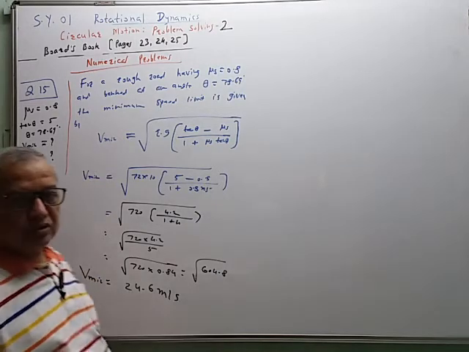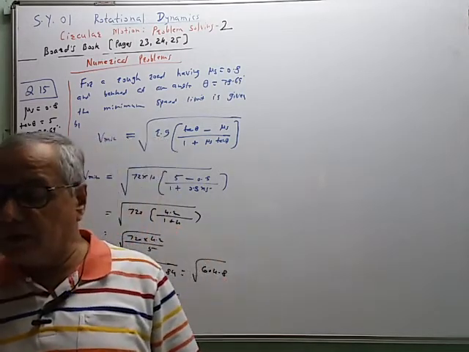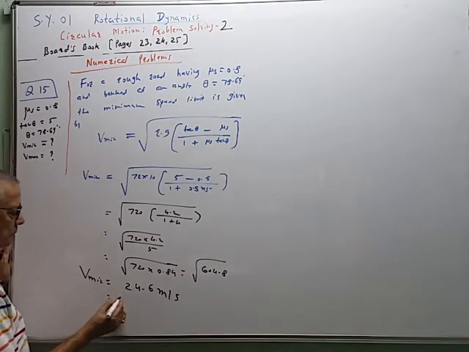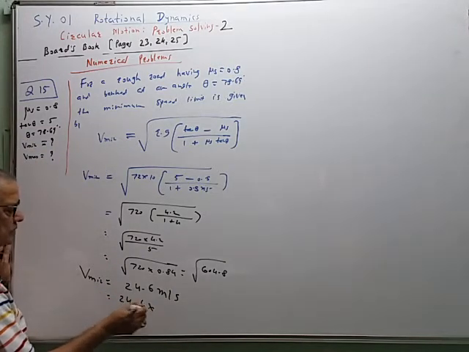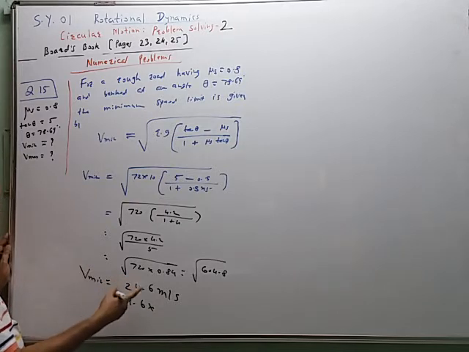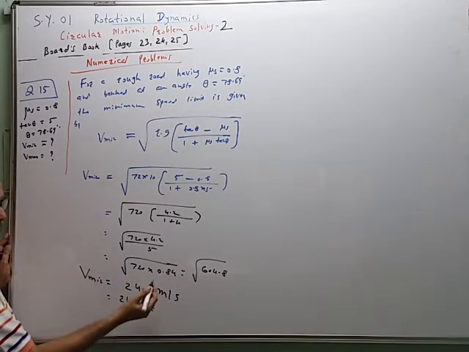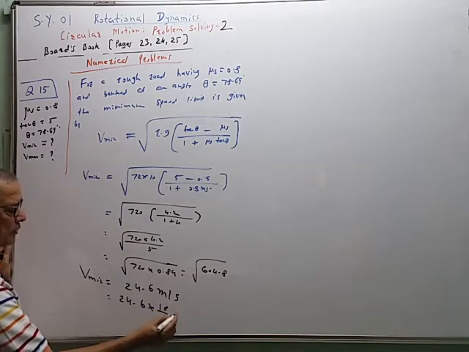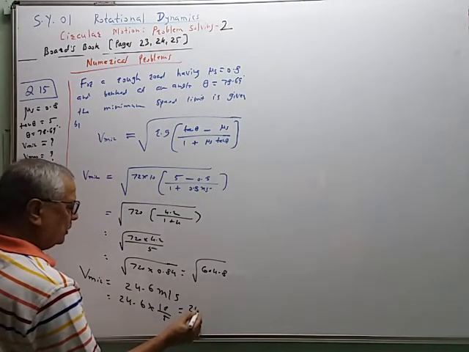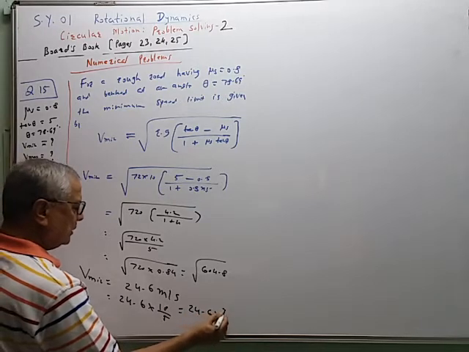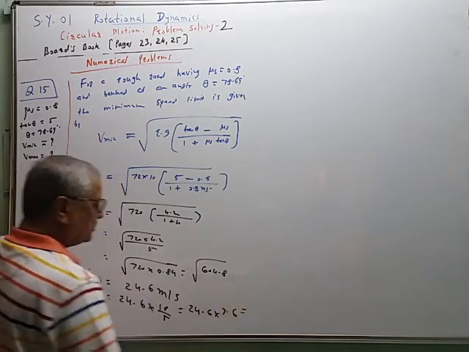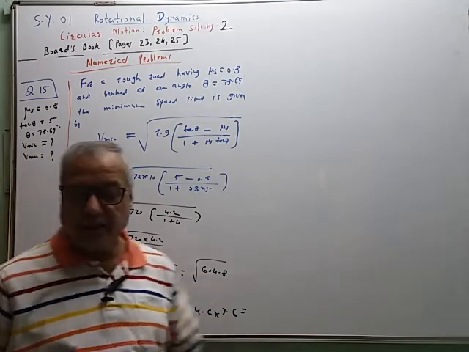So this is the answer in meter per second. In our books, the answer is given in kilometer per hour. So we know this conversion factor. When we have to convert kilometer per hour to meter per second, we multiply by 5 by 18. Here we have to multiply by 18 by 5. So this is equal to 24.6 multiplied by 3.6. So this answer comes to be nearly 88.